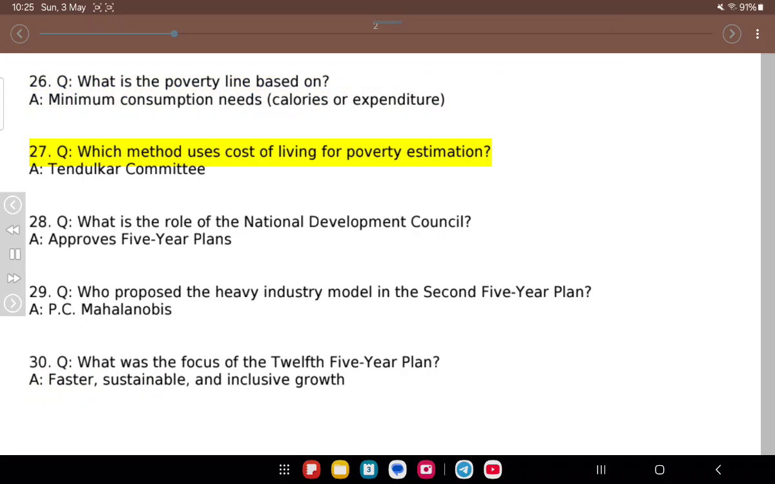27. Q. Which method uses cost of living for poverty estimation? A. Tendulkar Committee. 28. Q. What is the role of the National Development Council? A. Approves 5-year plans. 29. Q. Who proposed the heavy industry model in the second 5-year plan? A. P.C. Mahalanobis. 30. Q. What was the focus of the 12th 5-year plan? A. Faster, sustainable, and inclusive growth.